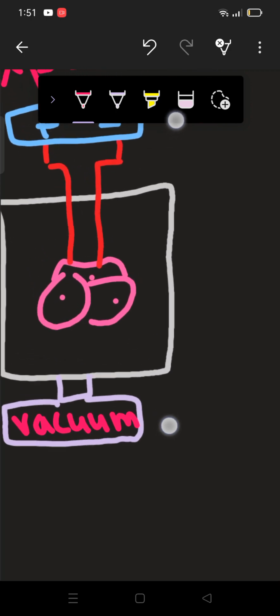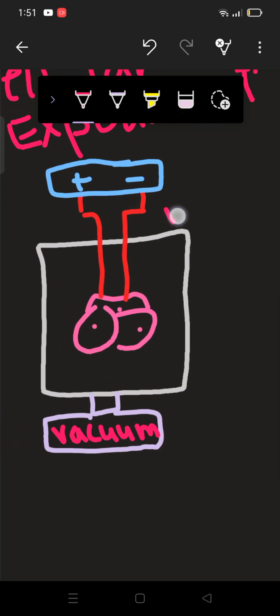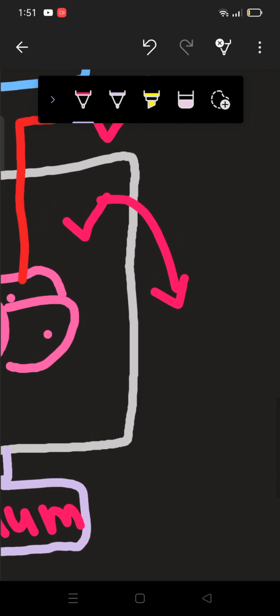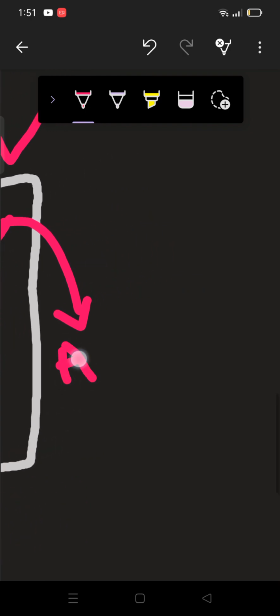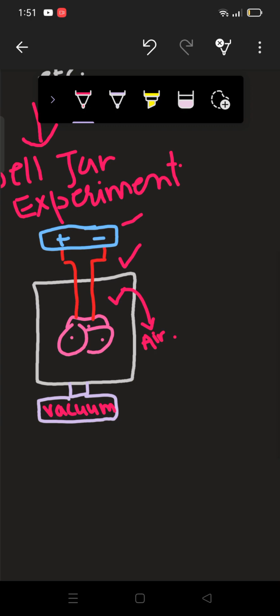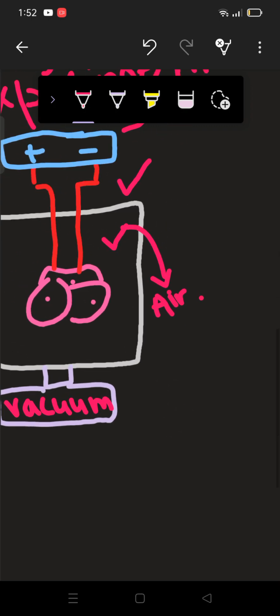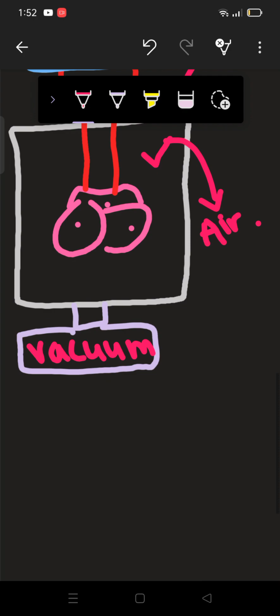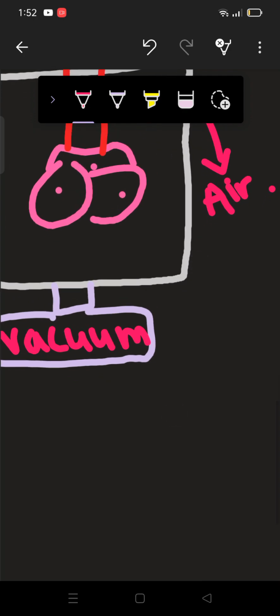When we connected these two wires to the battery, the bell started ringing. Inside there was a medium, and that was air. So air was the medium, and we were able to hear the sound of the bell. Then we took the air out of the jar.